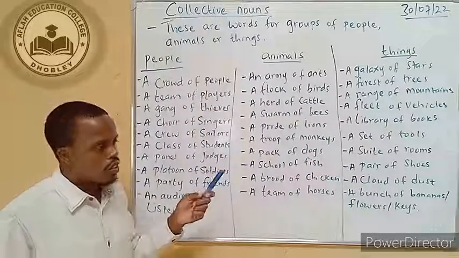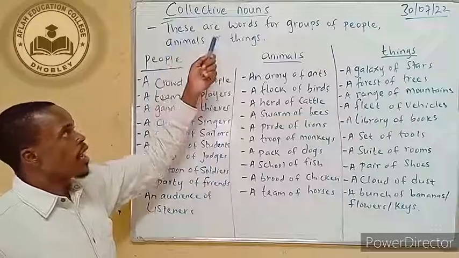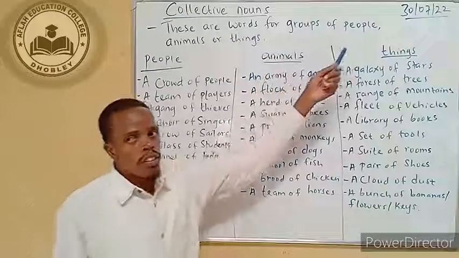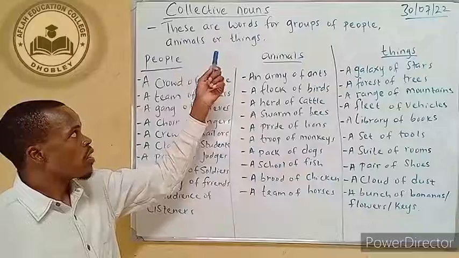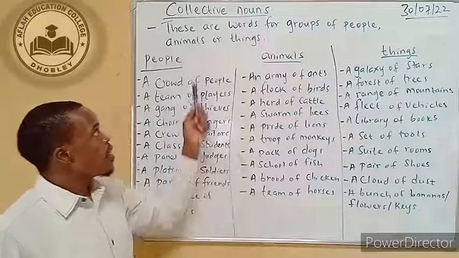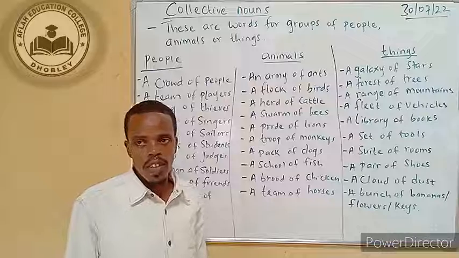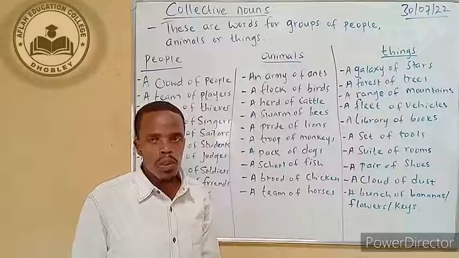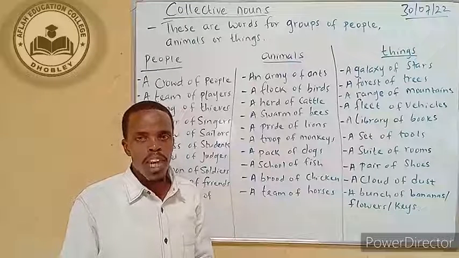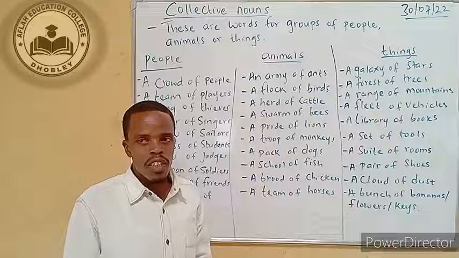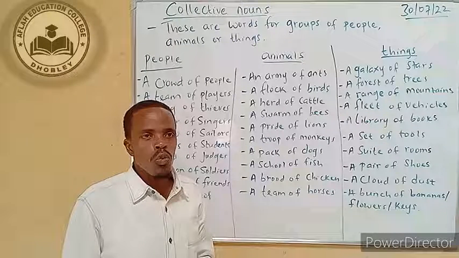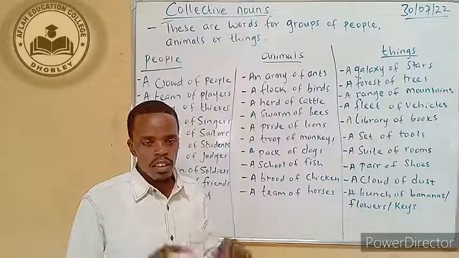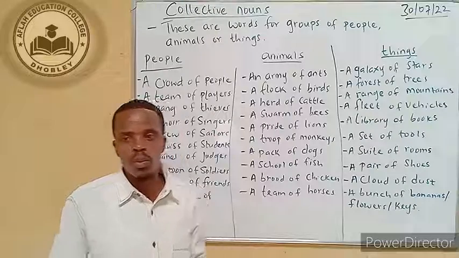Collective nouns. These are words for groups of people, animals, or things. So the collective nouns, they are words for groups. When you want to talk about things in one group, they are many things, but they are contained in one group. This group is what is called a collective noun. It is collected into one. It has been accumulated into one.